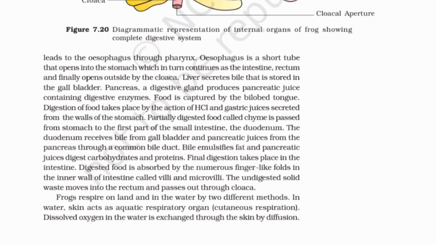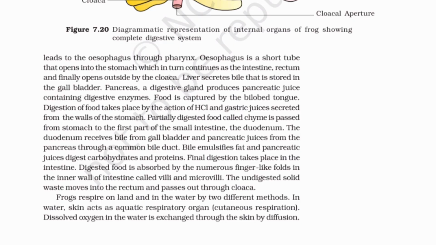Food is captured by the bilobed tongue. Digestion of food takes place by the action of HCl and gastric juices secreted from the walls of the stomach. Partially digested food called chyme is passed from the stomach to the first part of the small intestine, the duodenum. The duodenum receives bile from the gallbladder and pancreatic juices from the pancreas through the common bile duct. Bile emulsifies fat and pancreatic juices digest carbohydrates and proteins.